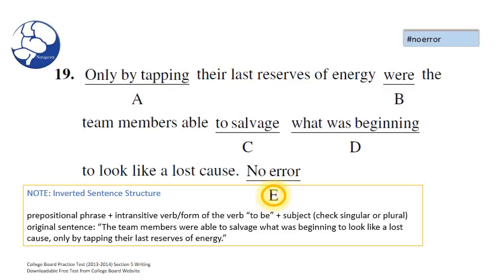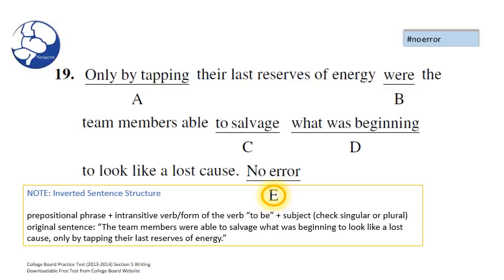Now note, again, this was an inverted sentence structure. So if you thought that their last reserves was functioning as a subject of the sentence, you got lucky because the phrase could have read their last reserve, and you would have gotten this question wrong. So the original sentence is really, if you look at the bottom, the team members were able to salvage what was beginning to look like a lost cause only by tapping their last reserves of energy.